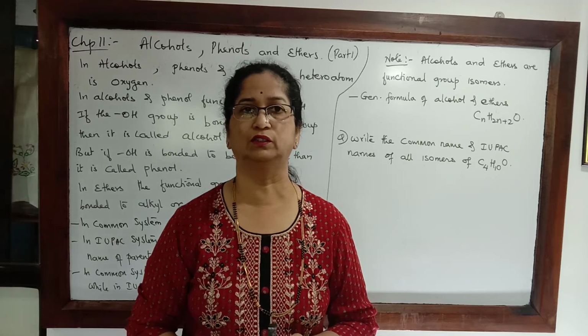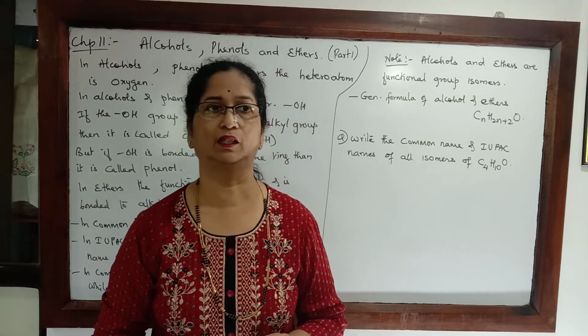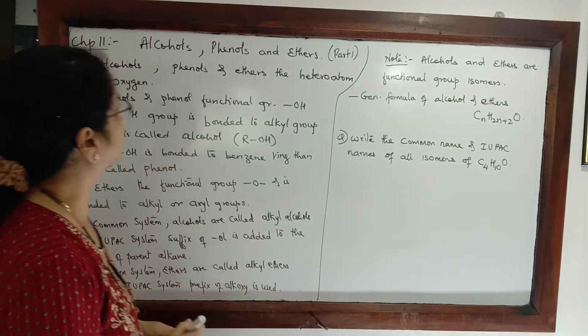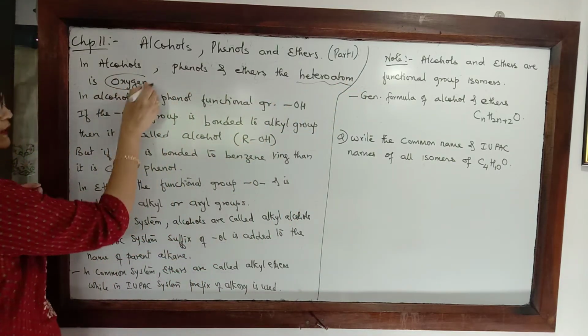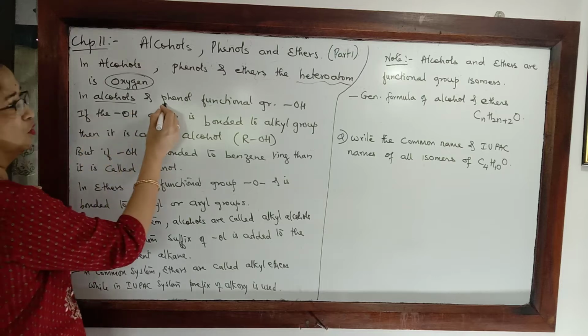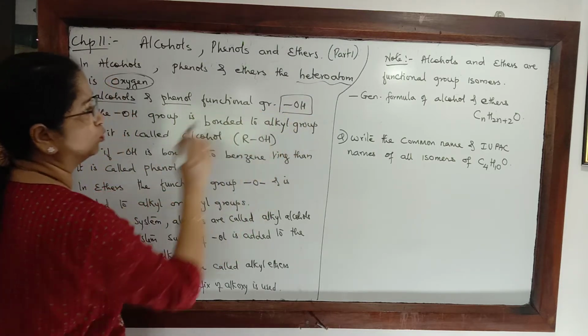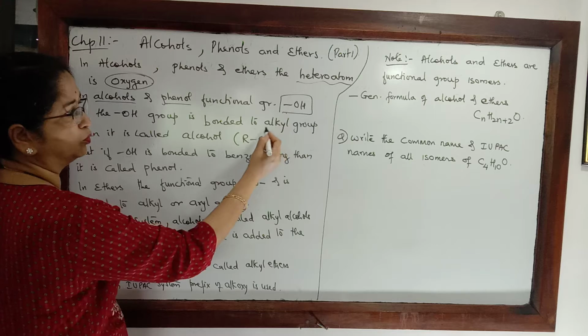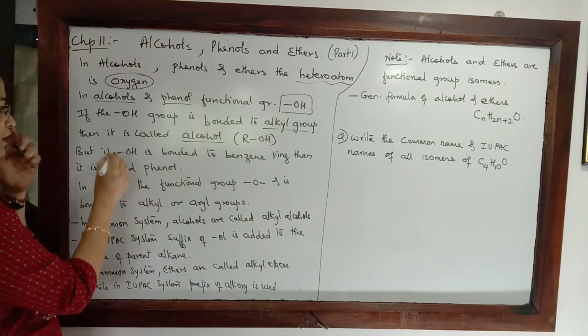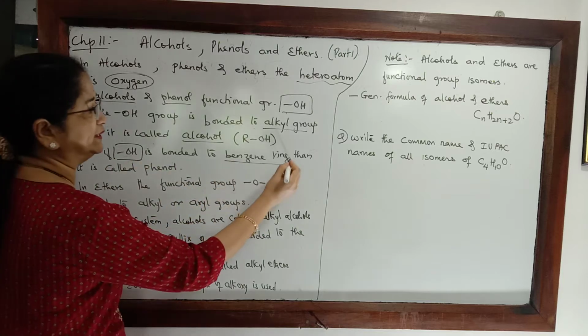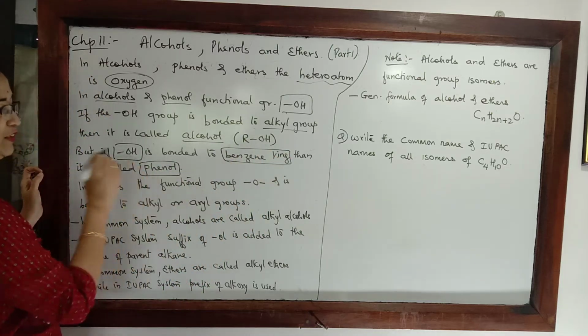About alcohols, phenols and ethers, the basic nomenclature. Now we know that in alcohols and phenols, the heteroatom is oxygen, and in alcohols and phenols, the functional group is OH. If this OH group is bonded to an alkyl group, then they are called alcohols. But if the OH group is bonded to a benzene ring, then they are called phenols.